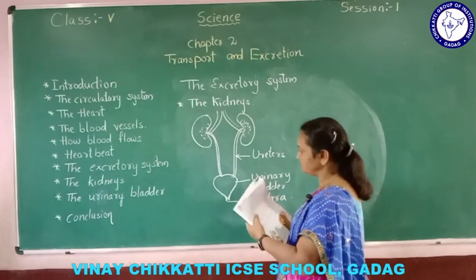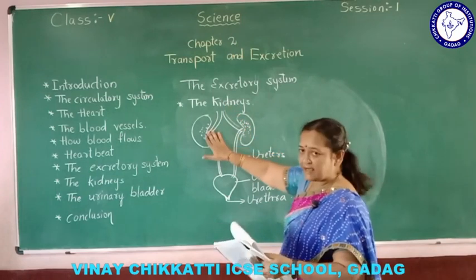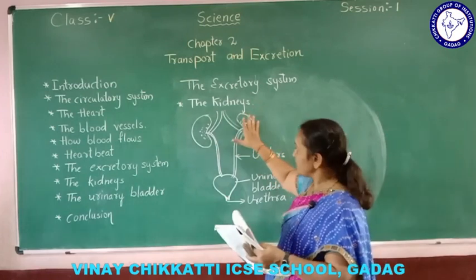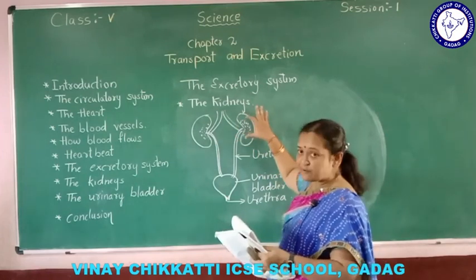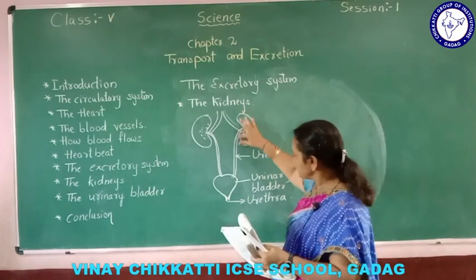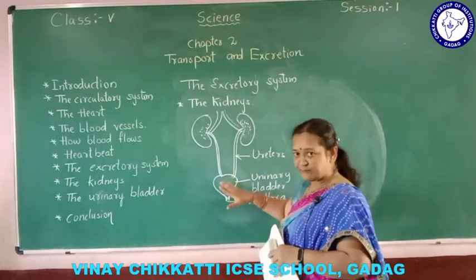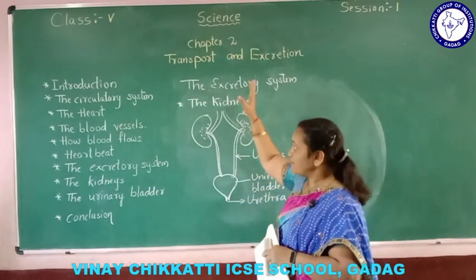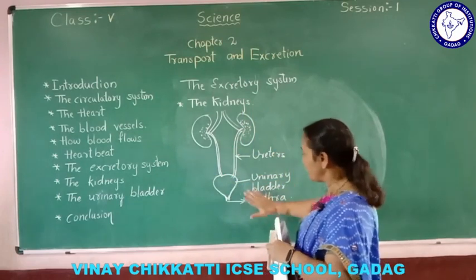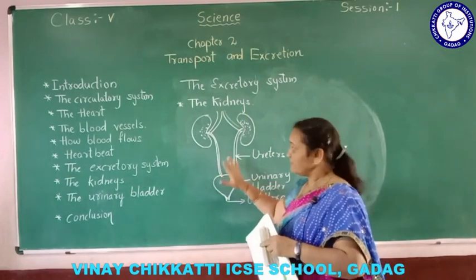So again, the waste impure blood comes to the kidney. In the kidney we have very tiny strainers. Waste products are strained here and remain in the kidney. Through the ureter, those waste products go, in the form of urine, to the urinary bladder. When the urinary bladder is full, it gives intimation to the brain, and the brain tells us to go to the washroom and empty the bladder. Through an open mouth, the urethra, urine is passed from the body.